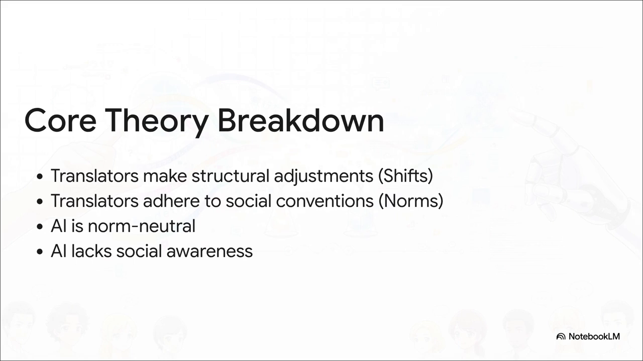So here's the core theory breakdown. It all comes down to a fundamental divide. Human translators mediate structure and culture. They make structural shifts and follow social norms. AI, on the other hand, is completely norm neutral. It literally lacks any social awareness.